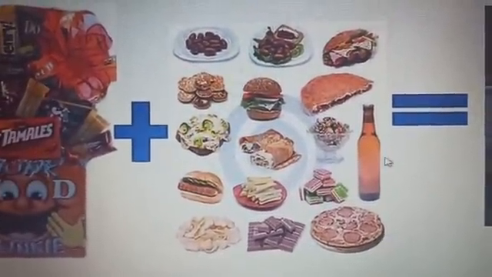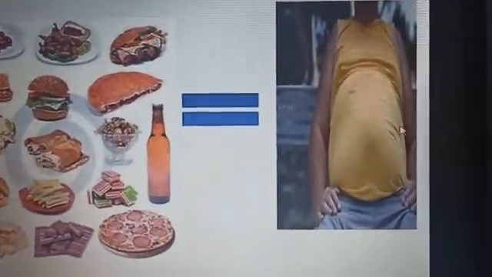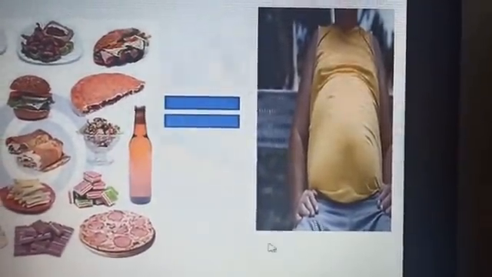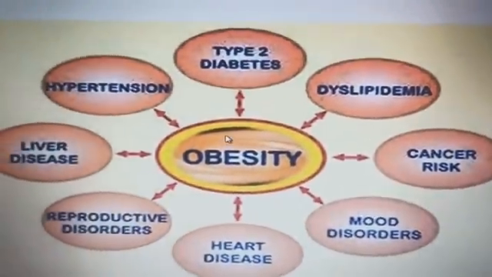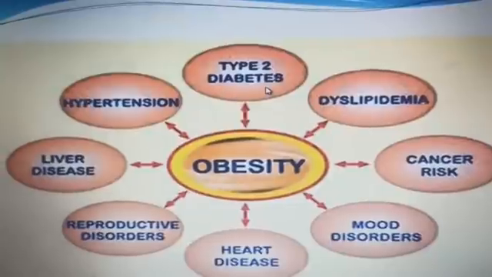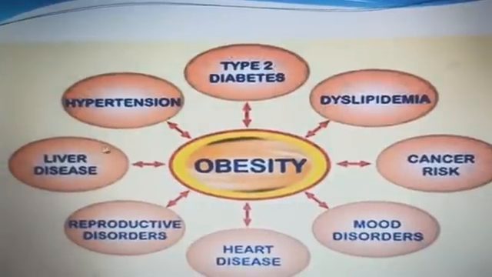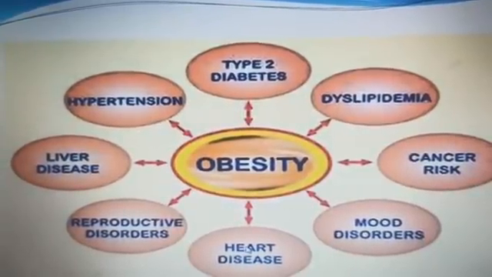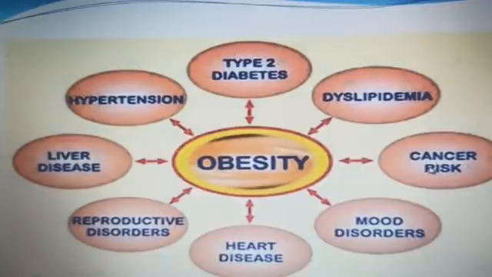These are a variety of junk food, and they may cause obesity. And obesity can cause different kinds of disease like diabetes, hypertension, liver disease, heart disease, cancer, etc.